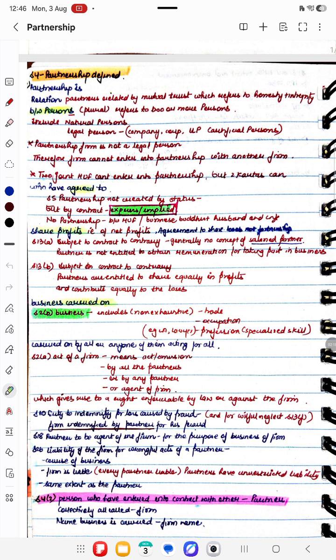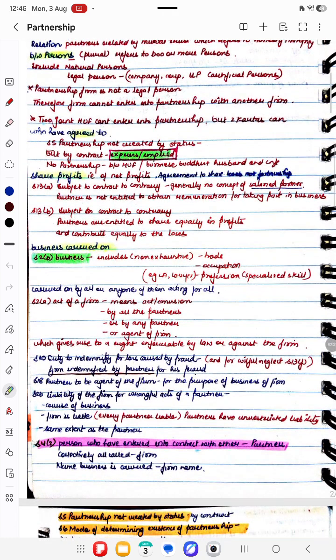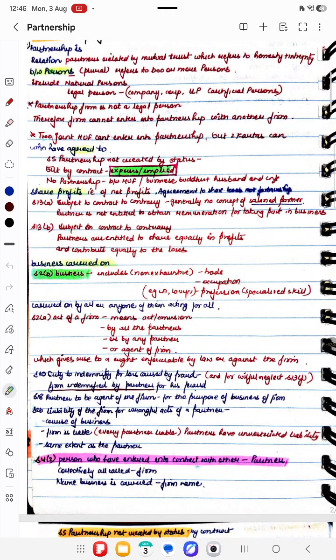Then there must be an agreement. So partnership is not created by status, but by a contract which is expressed or implied. For example, in the case of HUF, the identity is by status, not by an agreement. The agreement is to share profits, and if the agreement is to share only the loss, then it cannot be considered a partnership firm.